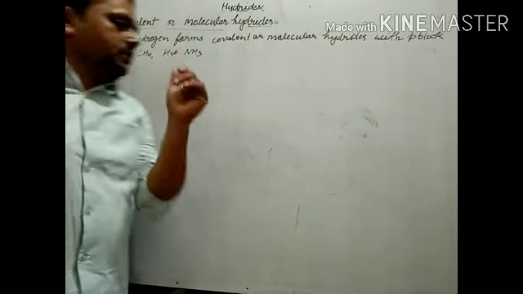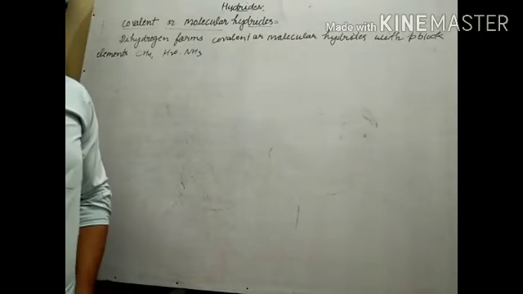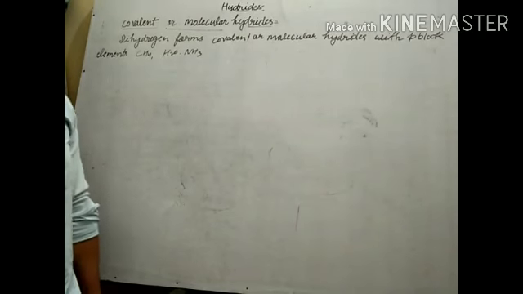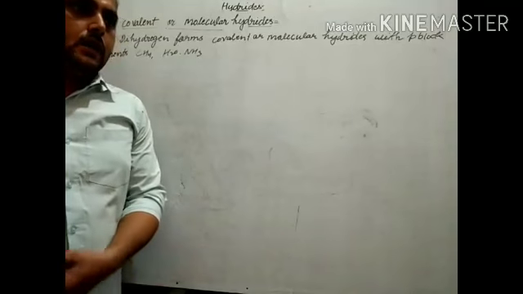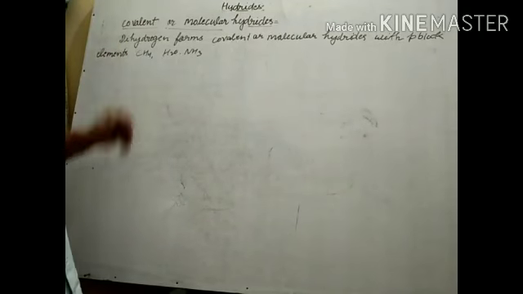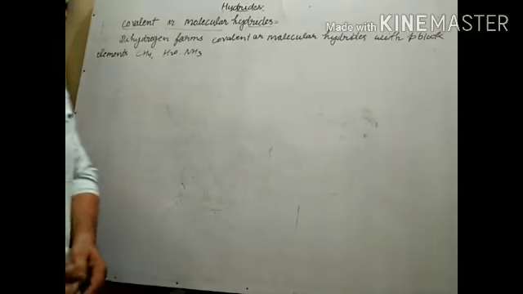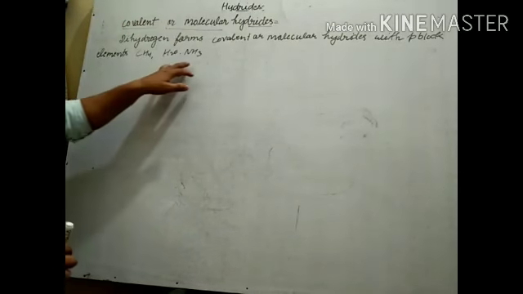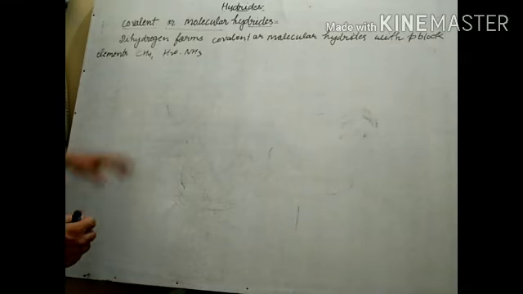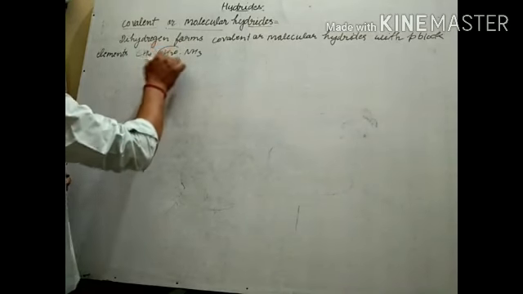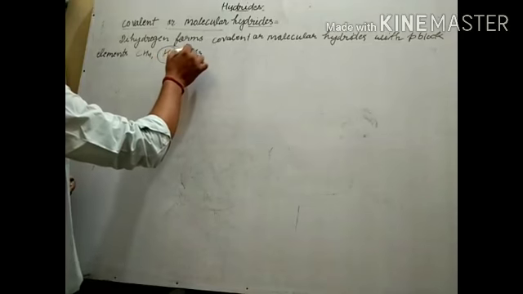Here we can see compounds of non-metals are also considered hydrides because they are covalent in nature. So dihydrogen forms covalent or molecular hydrides with p-block elements like CH4, B2H6 and NH3. Non-metal hydrides have also been taken.